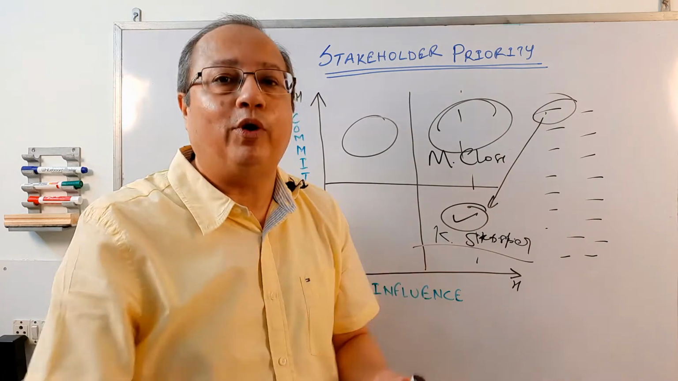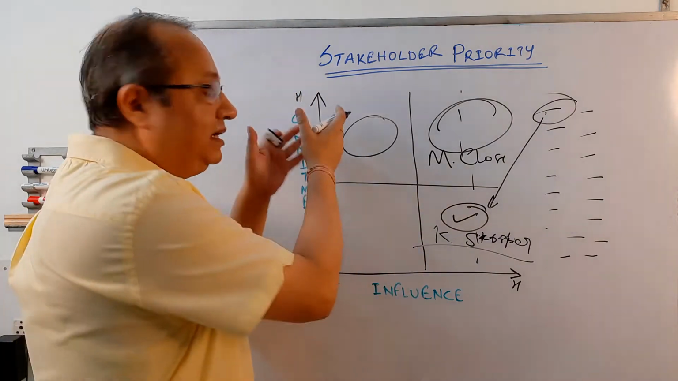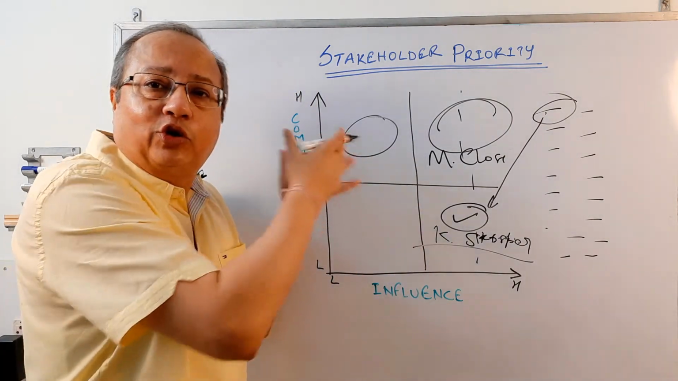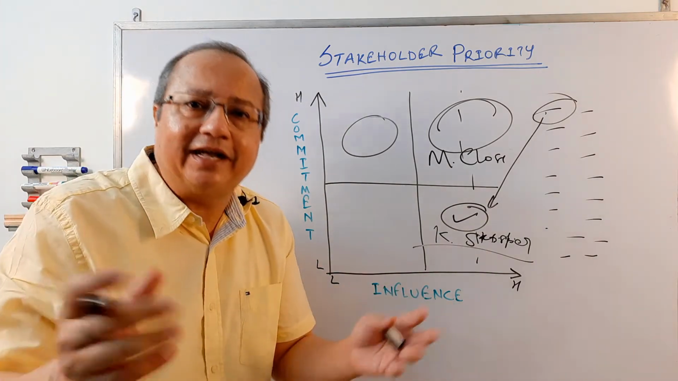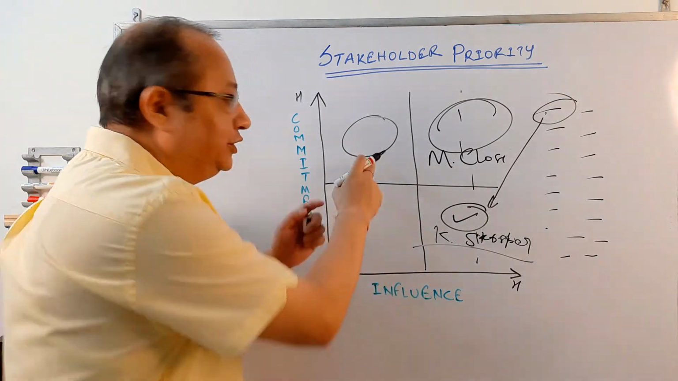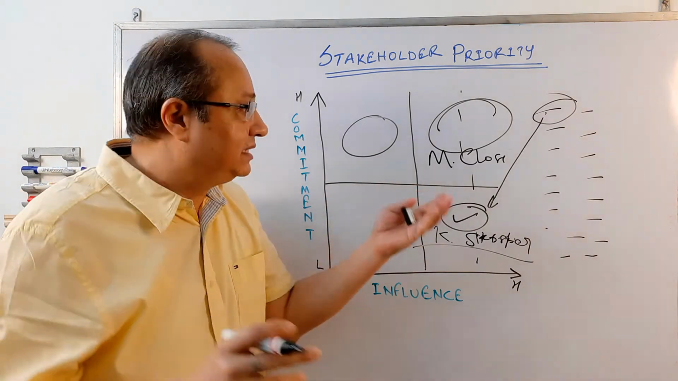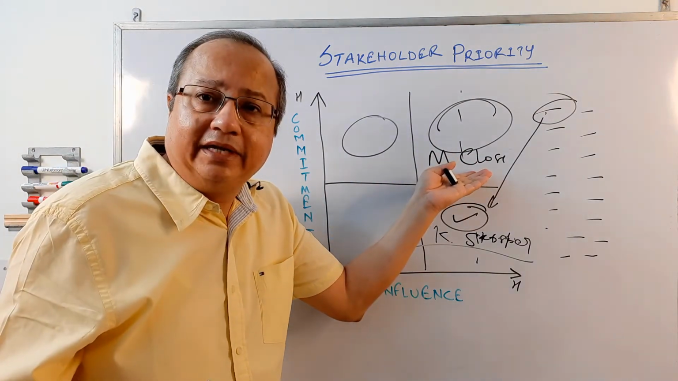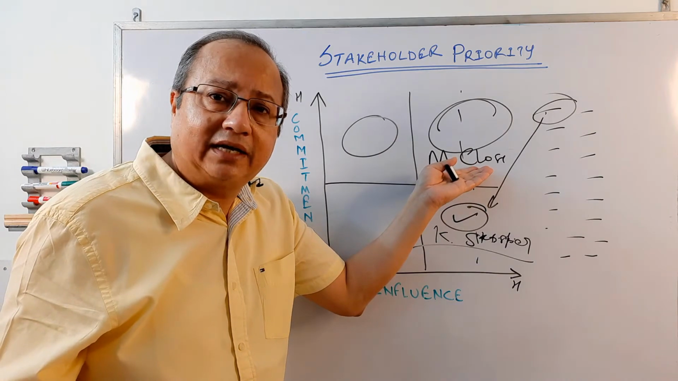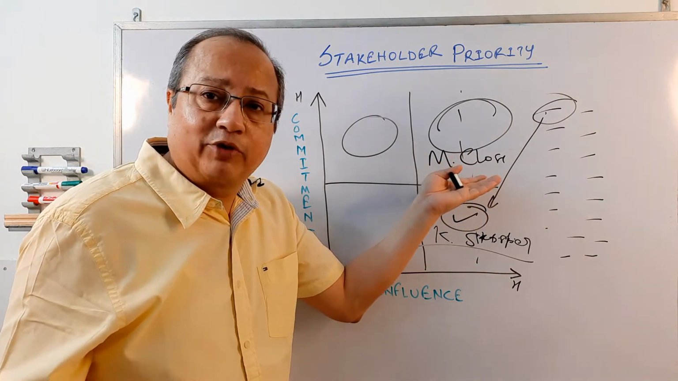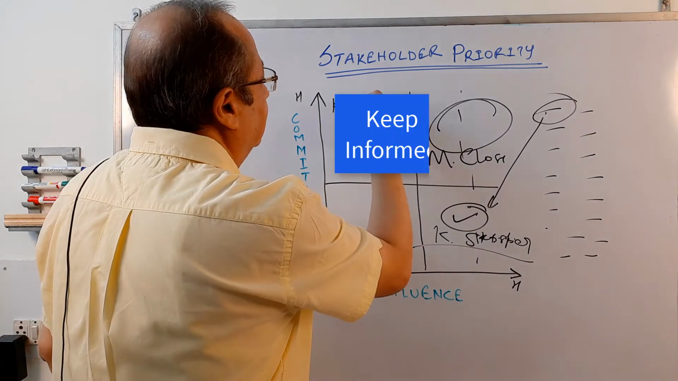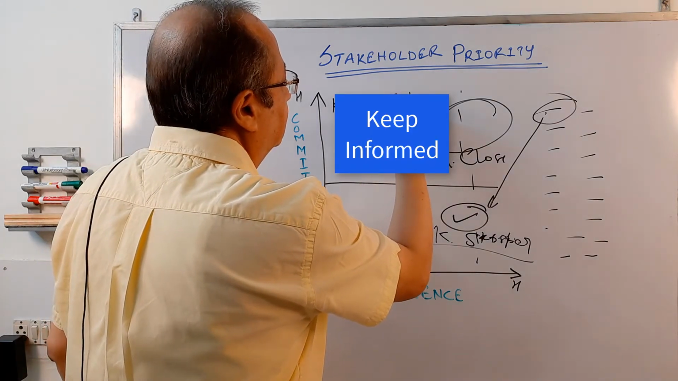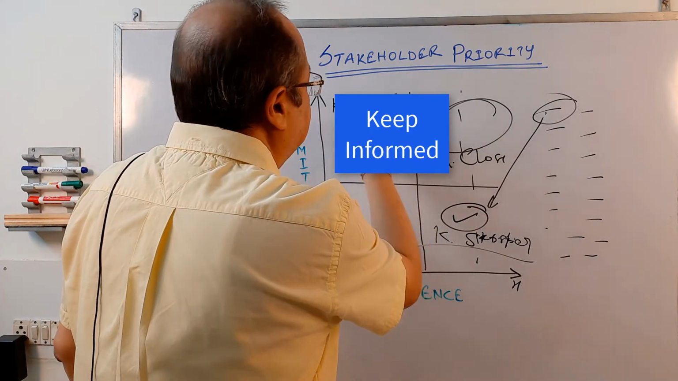So that's the point. Over here, because the commitment is very high, the people are very much clued into the project, but they don't have influence. They cannot change the direction of the project, and therefore, you do not communicate with them as much as you would communicate with these people here, which is high influence, high commitment, which is manage them closely. You will not. You will just keep them informed. That's it. Just keep them informed.